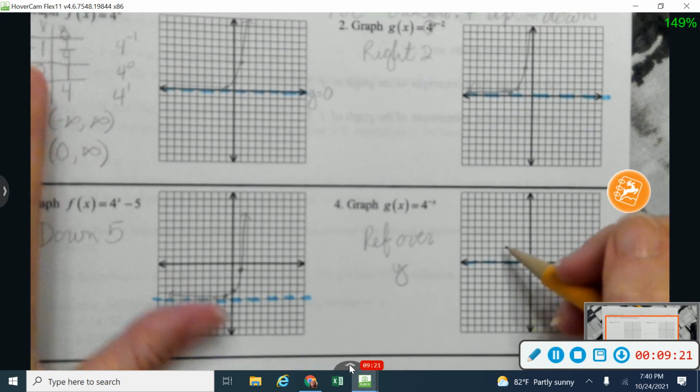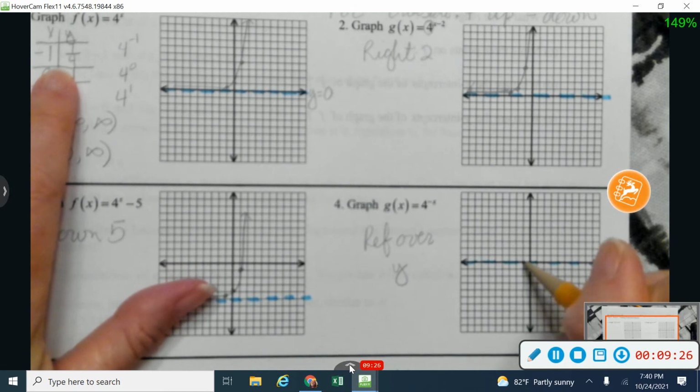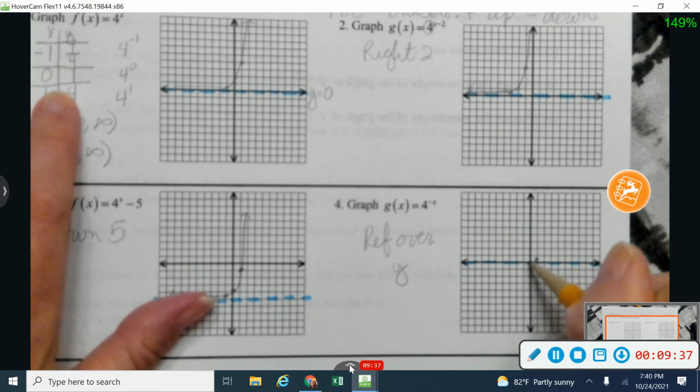You can't quite see it on there. There we go. This point right here, I'm going to go to -1, 1/4, and then I'm going to reflect it over the y-axis. So that's going to put it at 1, 1/4 right here. Okay, now 0, 1 is on the y-axis, so I can't reflect it. It's going to stay where it is.